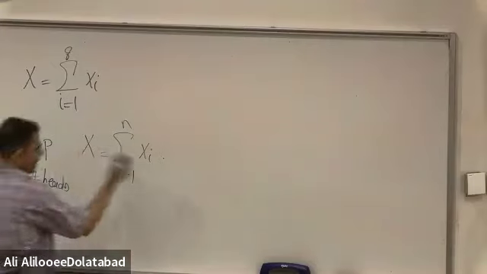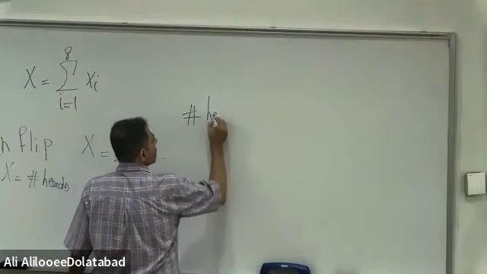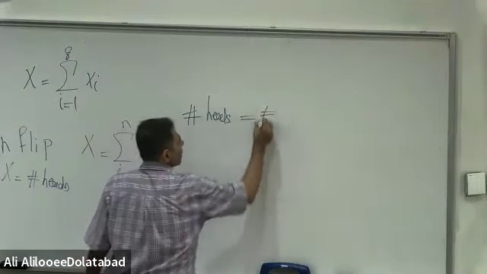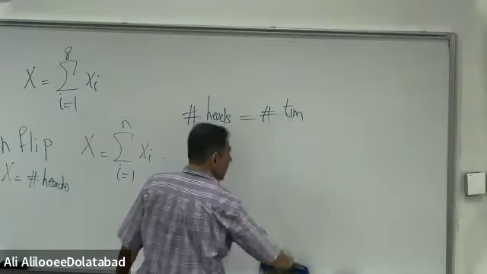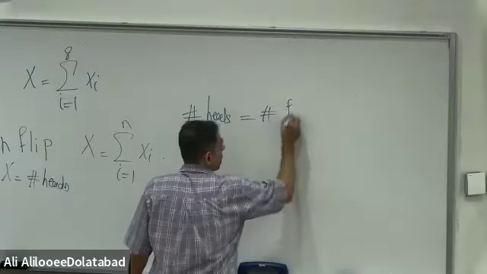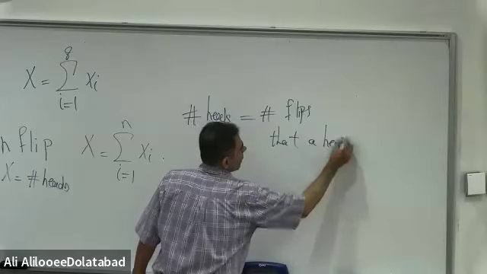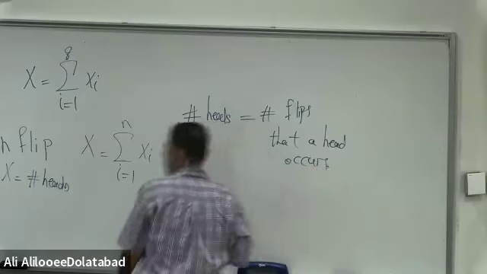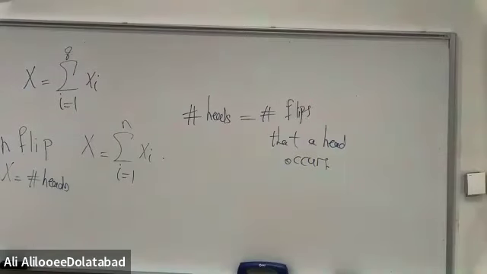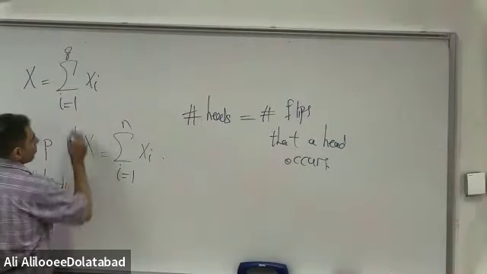So if you want to translate this, the number of heads is the number of flips that are a head. That's the only thing that we have in this formula. A very practical, helpful formula, but as you can see, it's based on a very easy fact. Why is it helpful? Every formula which can be used to decompose a random variable into other random variables is very helpful.